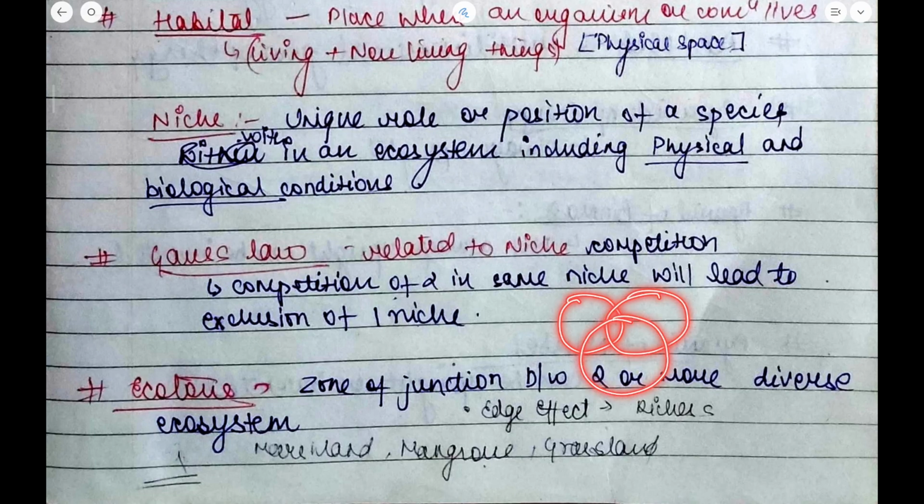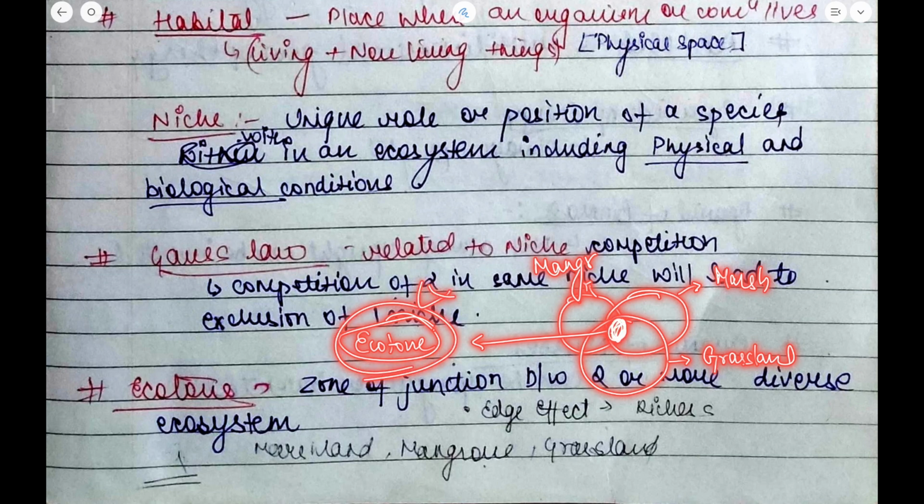Okay, if we want to draw a Venn diagram, this highlighted portion is the ecotone, and let us consider the three different areas: this one is marshland, this one is mangrove, and the third one is grassland. So this zone of trijunction or the zone of junction is known as the ecotone.